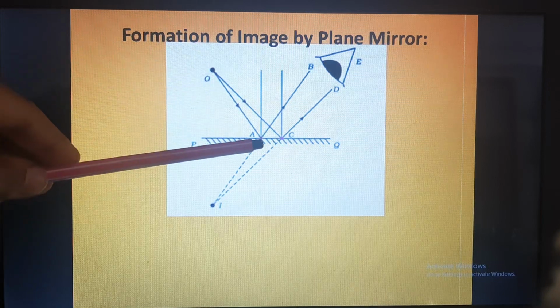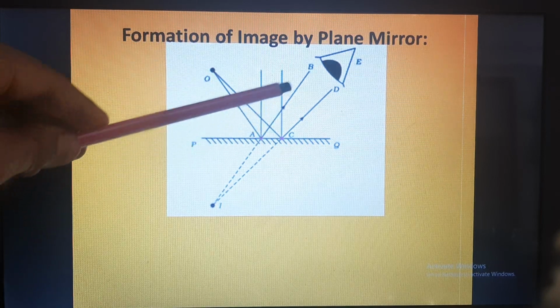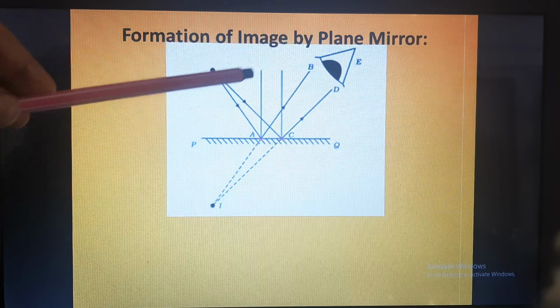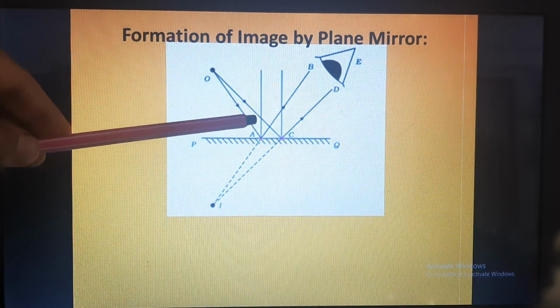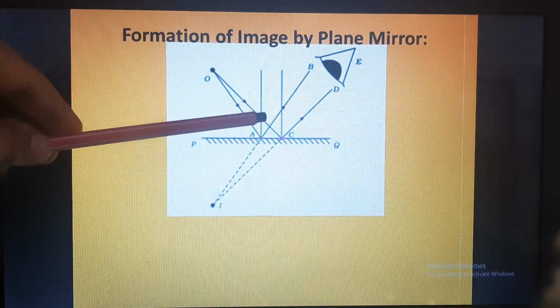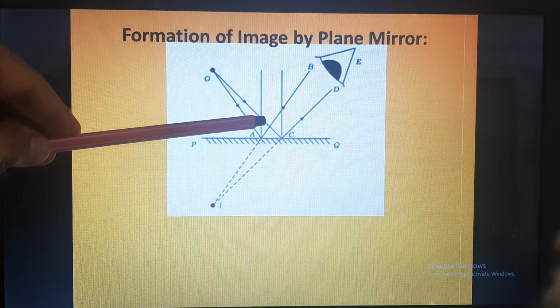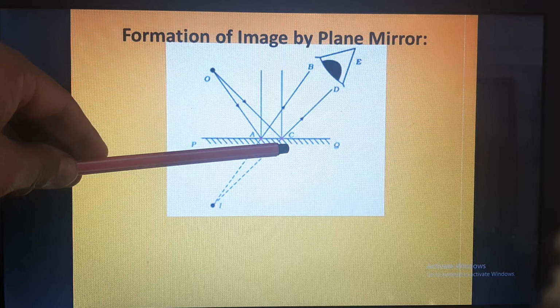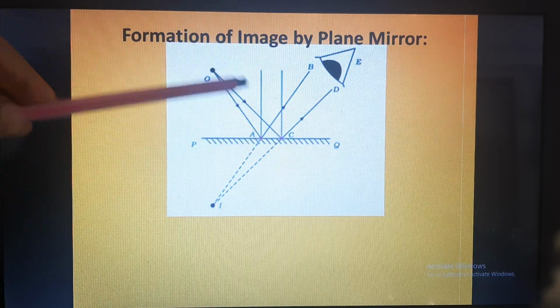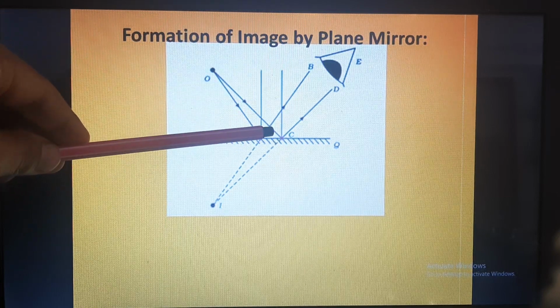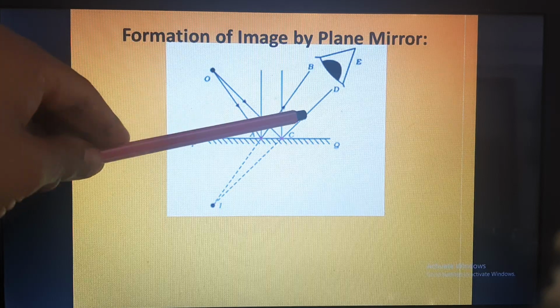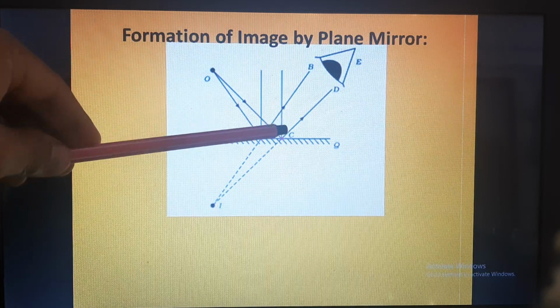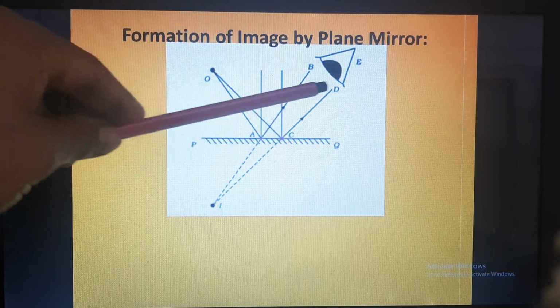Since OA is incident at this point, it is reflected as AB. The angle of incidence will be equal to the angle of reflection. In another case, OC is incident on PQ. This is the normal. This angle is angle of incidence and this angle is angle of reflection. OC is reflected as CD.